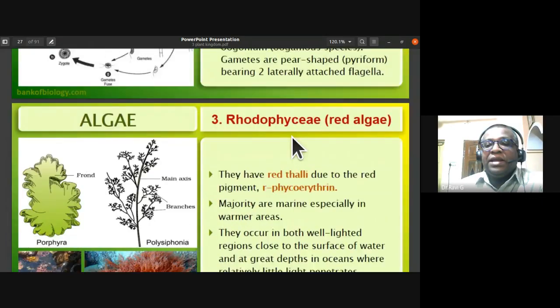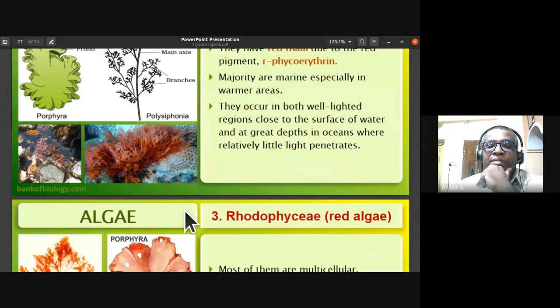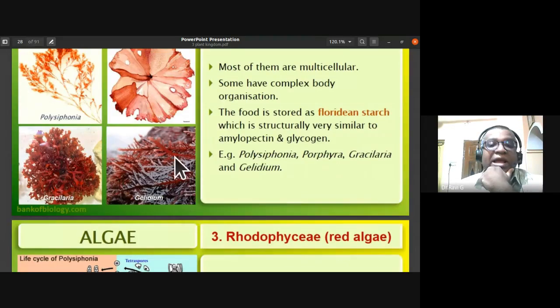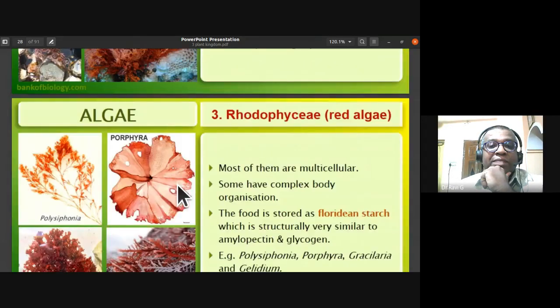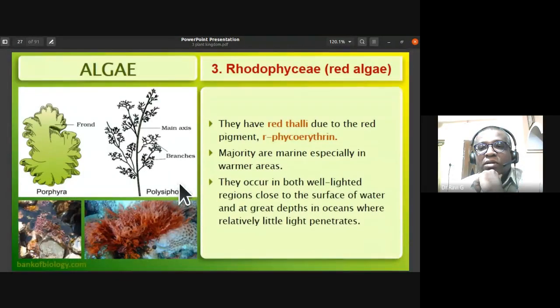Next is Rhodophyceae, or red algae. The examples for them are Porphyra and Polysiphonia. You can also remember Gracilaria and Gelidium. They're all examples of the red algae, or Rhodophyceae. They have red thalli. So red algae have red thalli due to the presence of the red pigment, phycoerythrin.